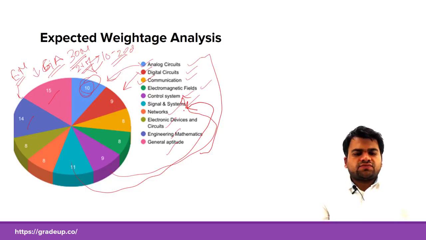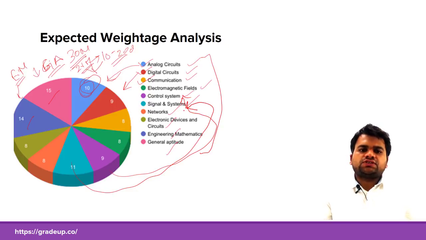You can also observe from the pie chart that the weightage for each subject varies from 9 to 8 marks. Only for analog circuits and signal systems is the expected weightage for GATE 2018 higher, that is, more questions may be asked from them. So the candidate preparing for GATE 2018 should focus first on analog circuits, signal systems, electronic devices and circuits, and communication. Then they can schedule their remaining time for the other subjects.